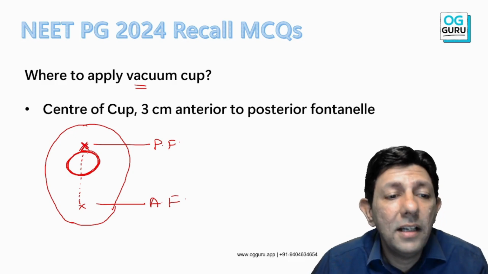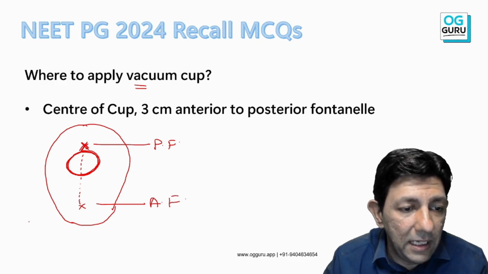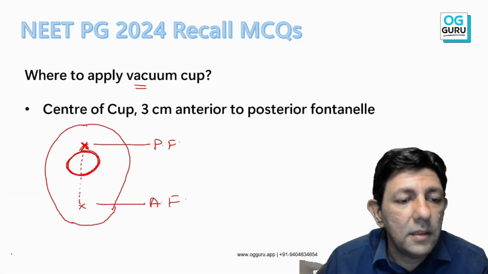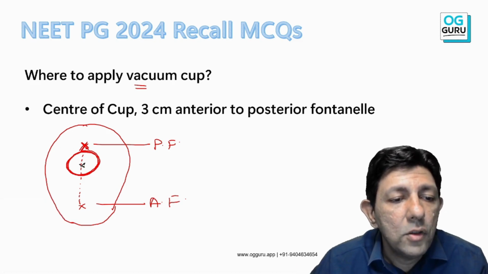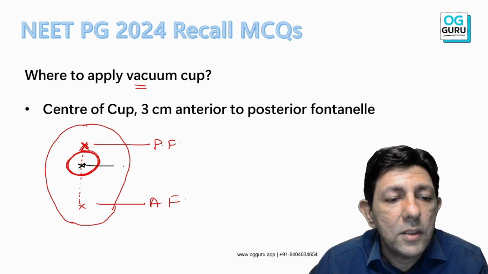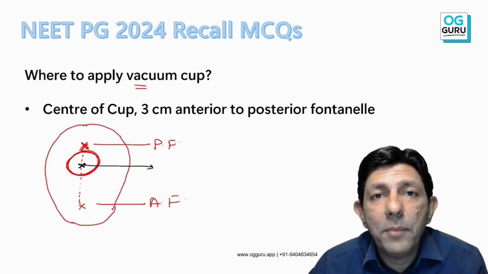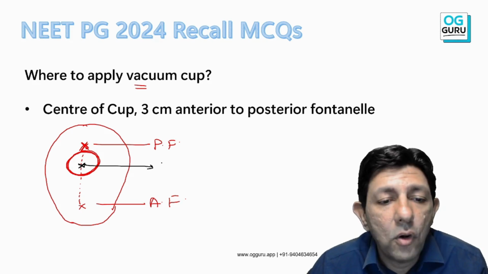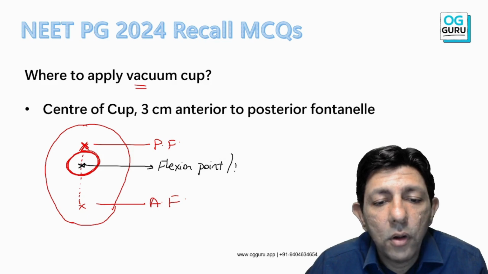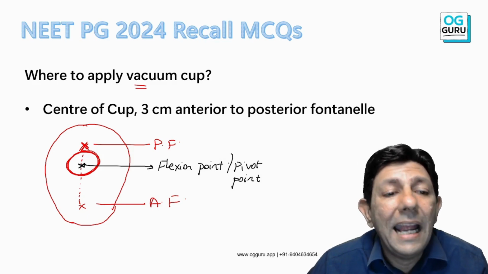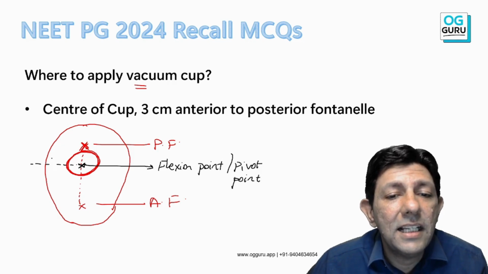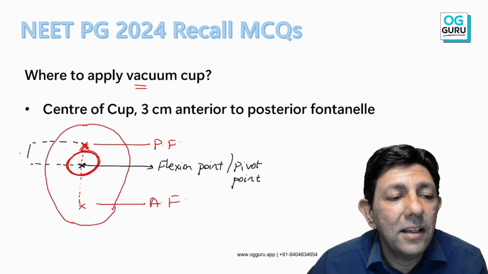Now what is the dictum? Sir, the center of the cup should be on the point. इसको क्या बोलते हैं? If you have learned something new, this is called the flexion point or the pivot point, and this is 3 centimeter anterior to the posterior fontanelle.